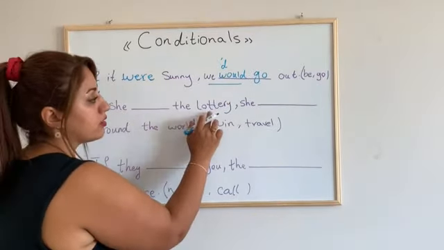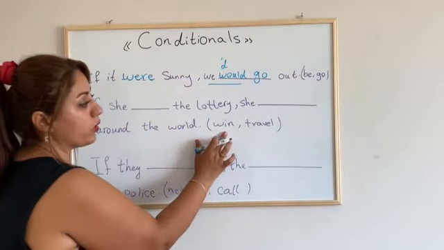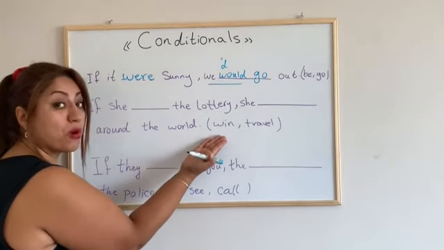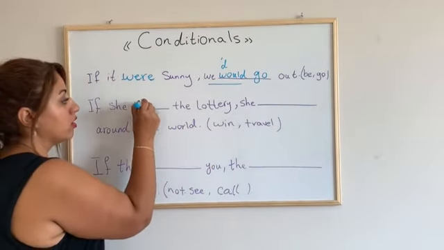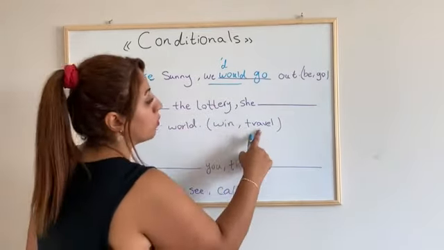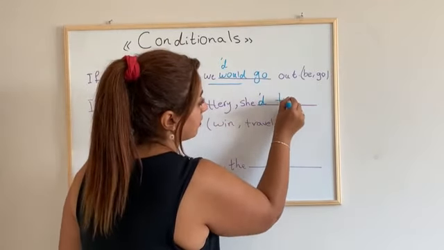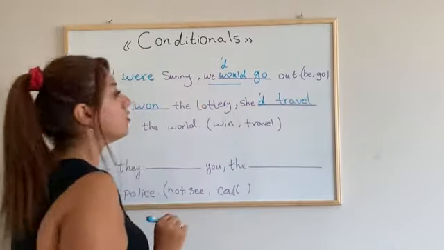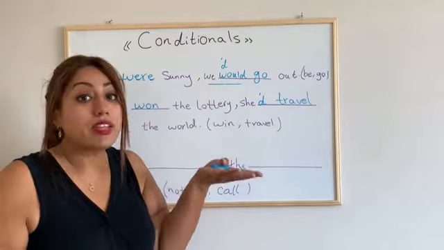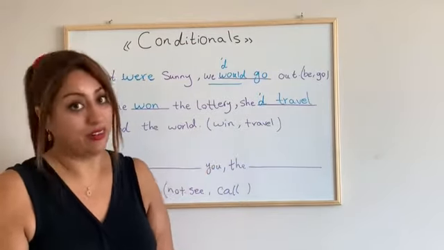If she blank the lottery, she blank around the world. The verbs are win and travel. If she, the past form of win is won. If she won the lottery, she would or should. The verb is travel, the base verb. She would travel around the world. Now, she hasn't won any lottery, so she cannot travel around the world.